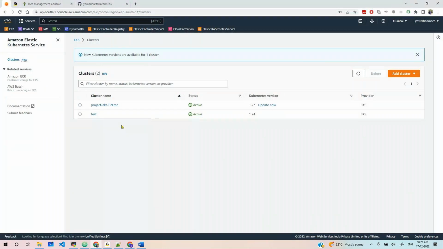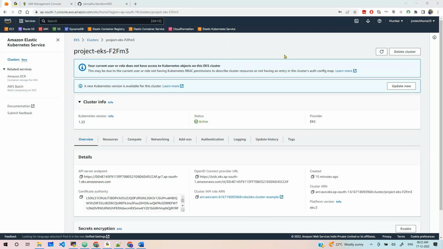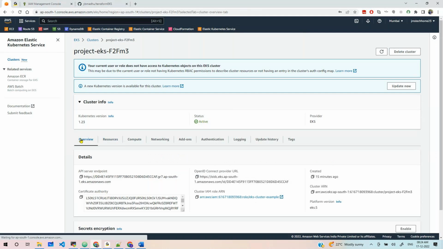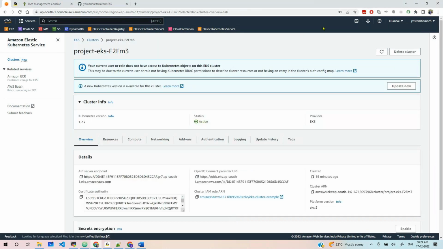Let's see here. The cluster is created, and this is active, your cluster. And see, workload as of now, resources are not created, anything here. There are no pods or nothing, but yeah, you can use this overview and see this is your API server, this is certification. Okay, this is the secrets, and wherever you want, you can attach this API server.